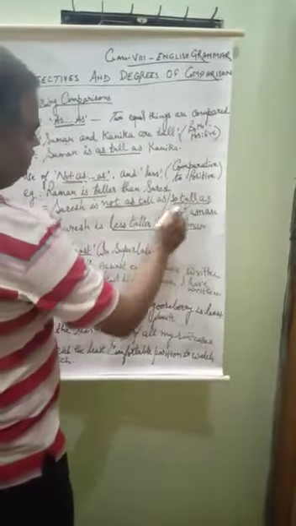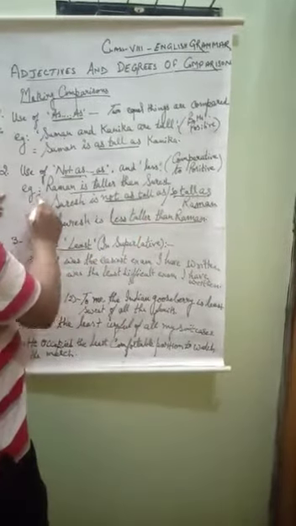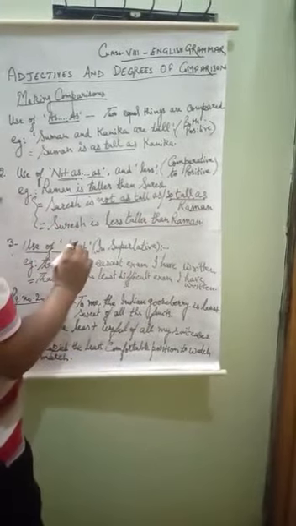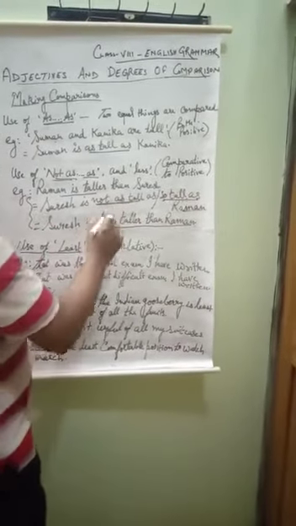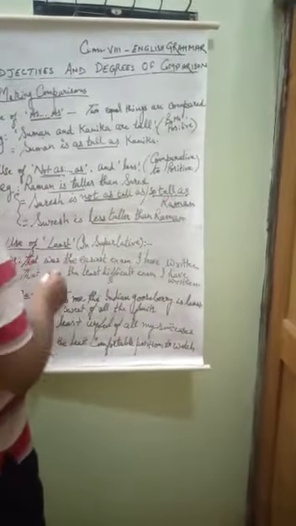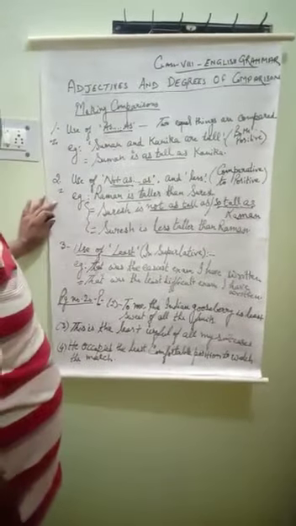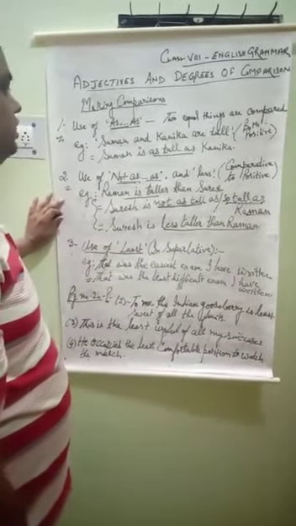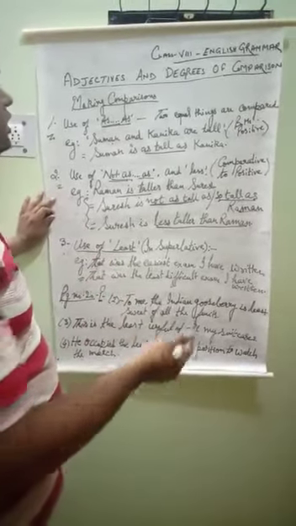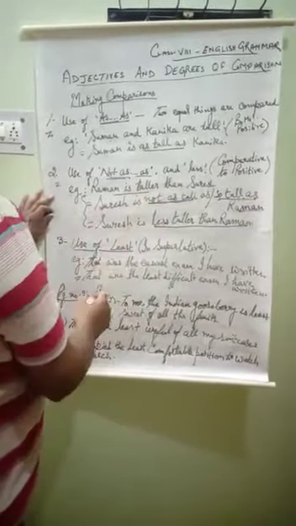Not as tall as, so tall as, and less tall than Raman, all three are of the same sense. So this is the second rule, when we compare two things where one has more importance and the other less, and we convert them in this way.